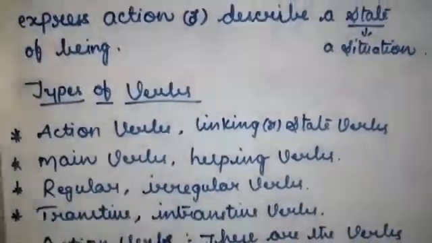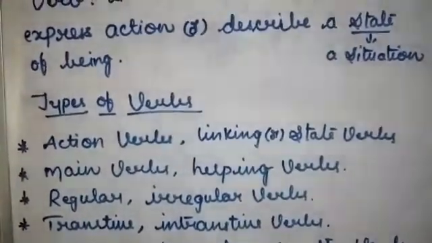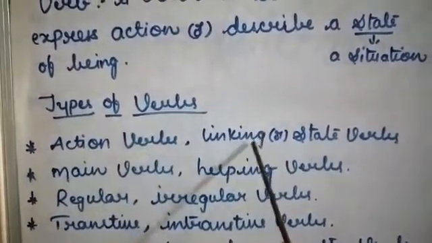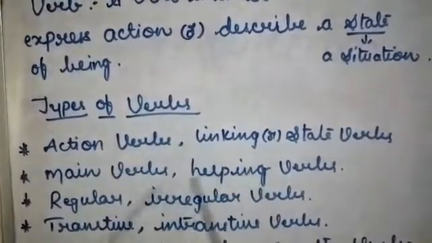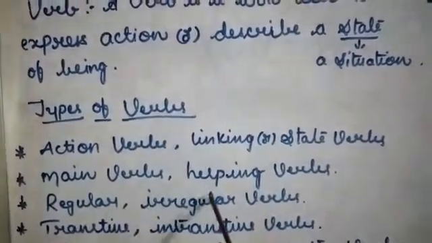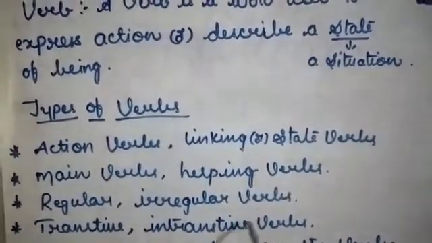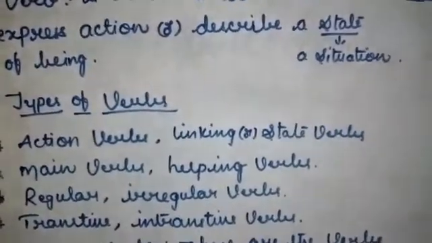Now we'll see the types of verbs. How many types of verbs are there and what are they? They are action verbs, linking or state verbs, main verbs, helping verbs, regular verbs, irregular verbs, transitive verbs and intransitive verbs. These are the types of verbs. We will learn one by one.